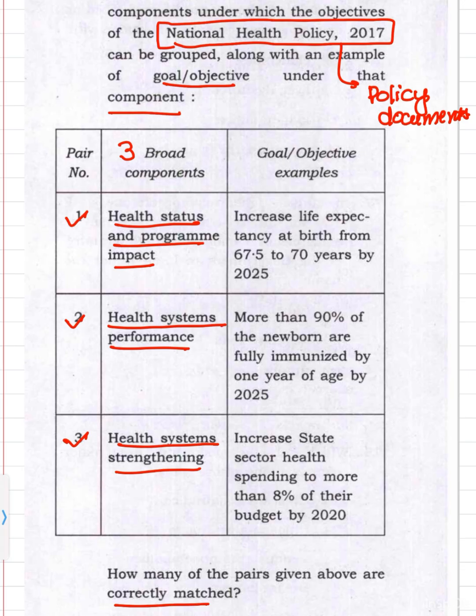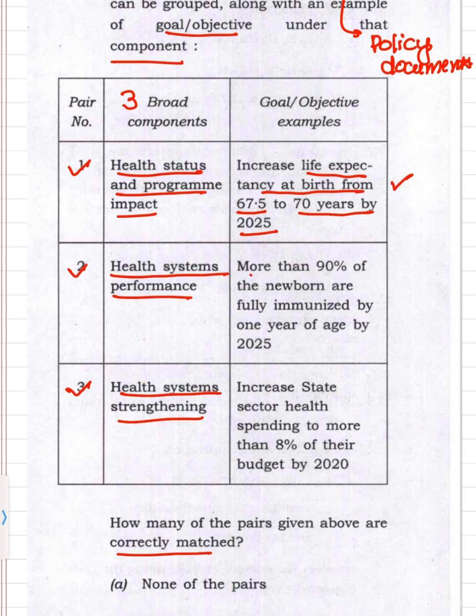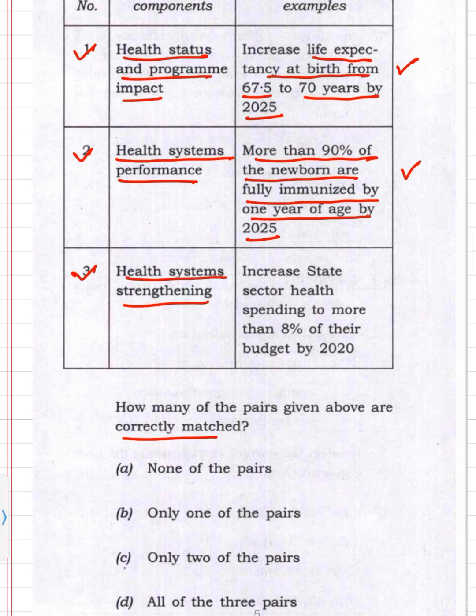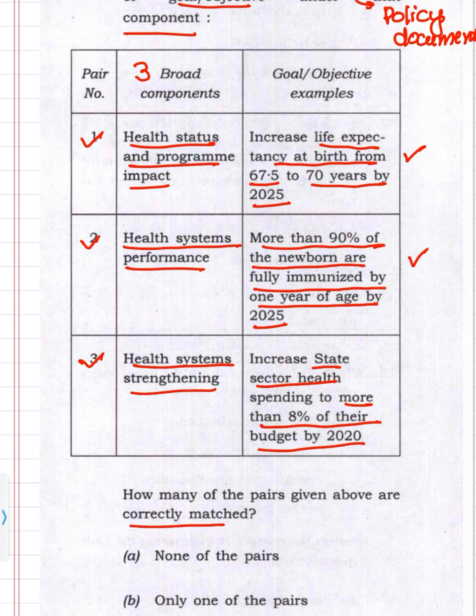Under health status and program impact, one of the goals is to increase life expectancy at birth from 67.5 to 70 years by 2025. So this is correct. There are various other goals as well, but this was one of them. Second is that more than 90% of newborns are fully immunized by 1 year of age by 2025. Yes, this was one of the goals in health system performance, so this is also correct. Third is to increase state sector health spending to more than 8% of their budget by 2020. This was also one of the goals within the third broad component, health system strengthening. So this is also correct.